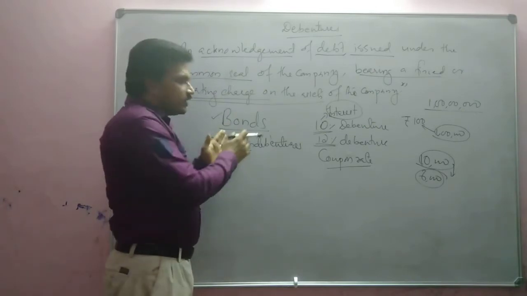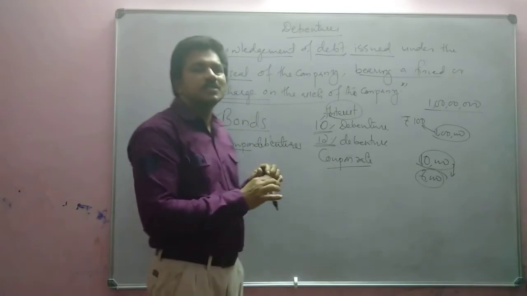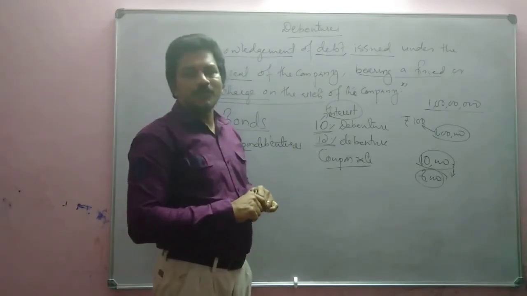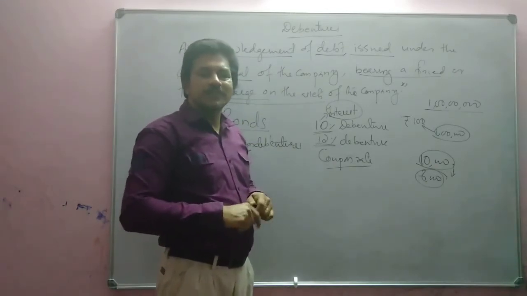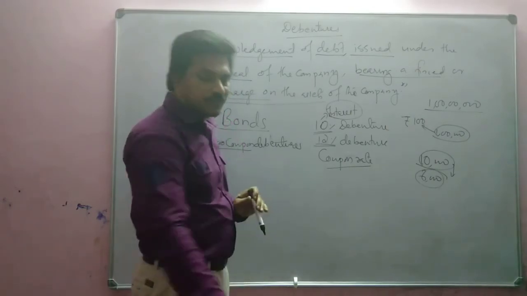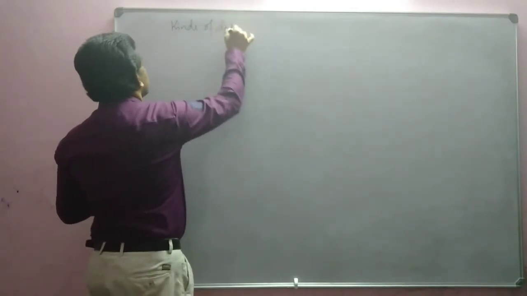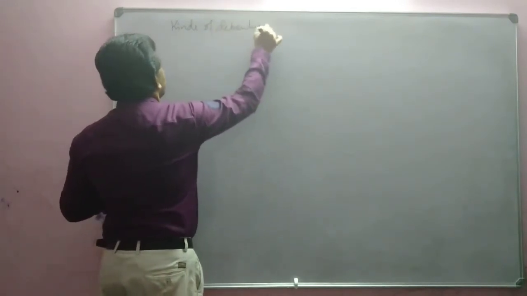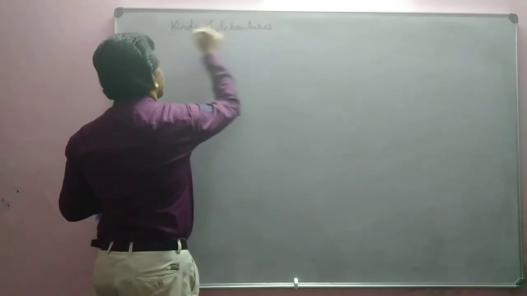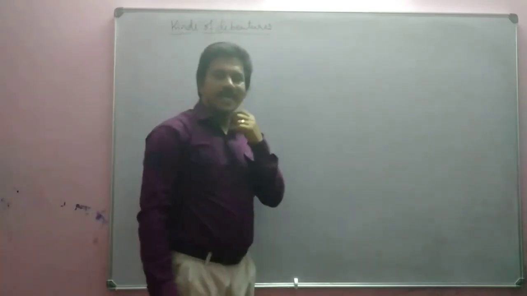So we have seen here what is debenture and what is bonds. Now we are going to see what are the different kinds of debentures. Kinds of debentures, or we can say types of debentures.